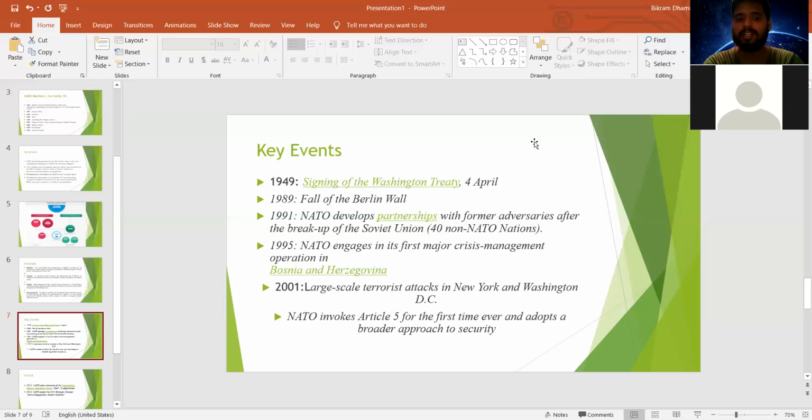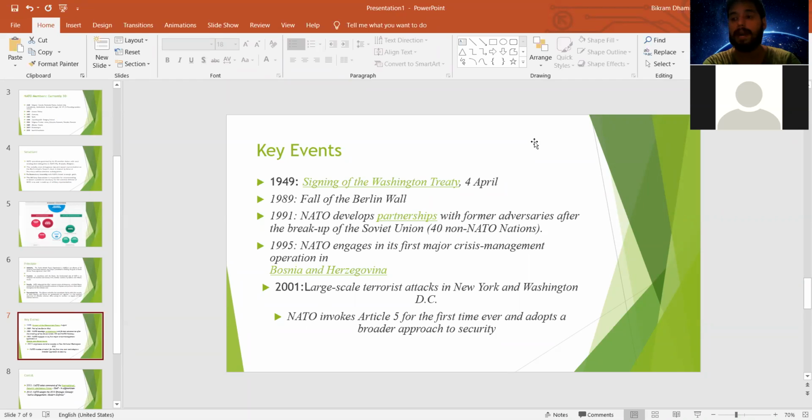But at present, Bosnia and Herzegovina is declared an independent state. It is not a state of Germany, and it is not a state of France. You can also know that the cause of the First World War was this territory known as Bosnia and Herzegovina. So in 1995, the NATO organization also engaged for the first time in major crisis management.